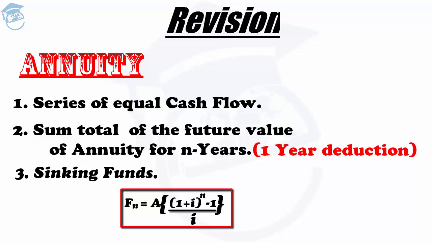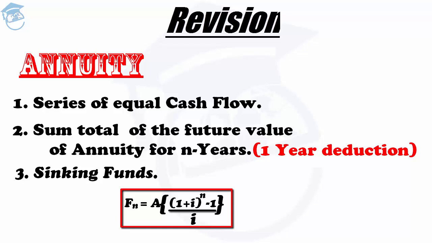So again, referring back to the existing formula, we found that in order to calculate the annuity, we just modify the existing formula which we used to calculate the future value of an annuity, which was Fn is equal to A within bracket (1 plus i) raised to the power n minus 1 bracket close, whole upon i. From this mother formula, we simply solve for the A portion, or the annuity portion, and with some basic rudimentary algebra, we arrived at how exactly the A is being calculated, or the amount to be transferred at the end of the year into the sinking fund is being arrived at.